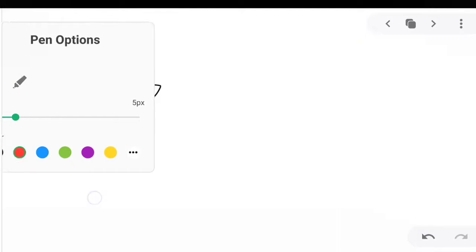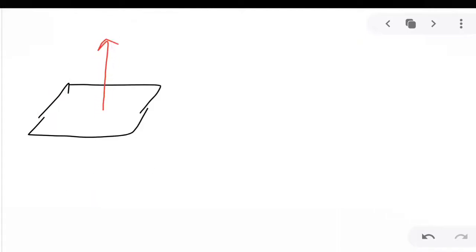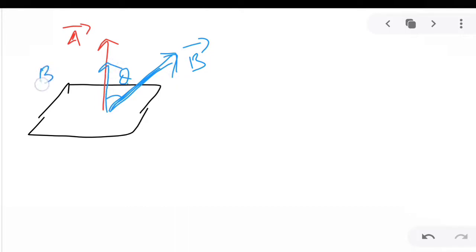See, suppose you have an area, this is the area. Now, what is the direction of the area vector? It is normal to the area. So this is the direction of the area vector. And what is the direction of the magnetic field? Now let us take this to be the direction of magnetic field. Now this angle is theta. So if this is the direction of the magnetic field, that means magnetic field lines are in this direction. This is theta. So this is B cos theta.